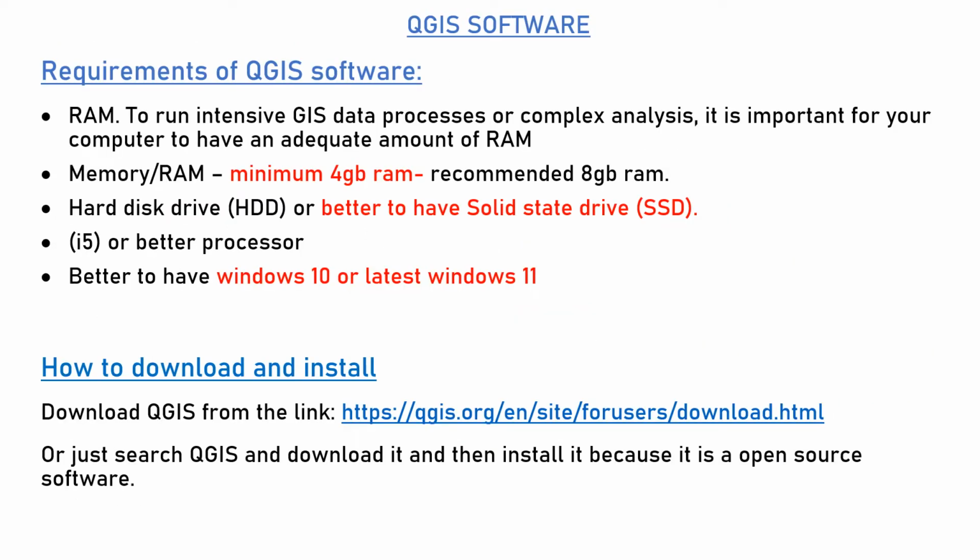Next, we are going to download QGIS software because it is open source software. Anyone can download it. Here are the requirements of QGIS software. Your RAM should be sufficient to do all these GIS processes and operations. Minimum RAM required is 4 GB. Storage, better to have SSD. Processor should be i5 or better, and Windows should be 11 or Windows 10. How to download it? Here is the link and I will give the link in the description, or just search QGIS in Google and then download from it.